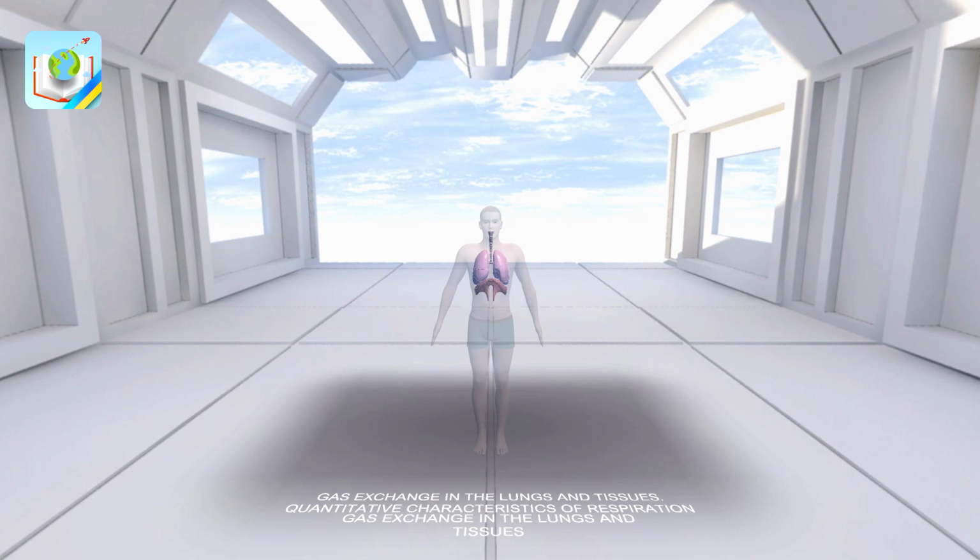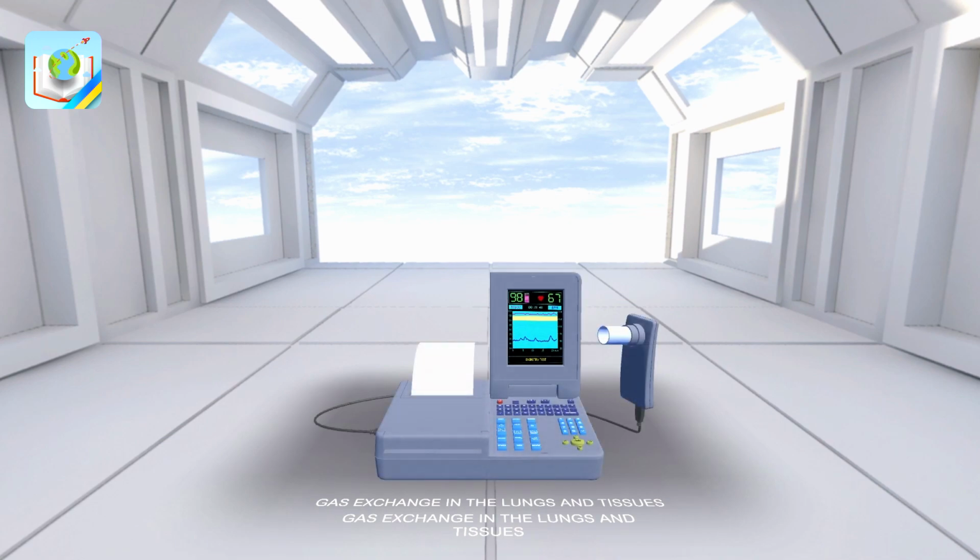Together, these values make up the VC, the vital capacity of the lungs, the largest amount of air that a person can exhale after the deepest possible breath. VC equals TV plus IRV plus ERV, equals 3.5 liters. After maximum expiration, 1 to 1.5 liters of air remains in the lungs, which is called residual. There are special devices for measuring these indicators. A spirometer is a device for measuring the volume of air from the lungs during the greatest exhalation after the maximum inhalation.